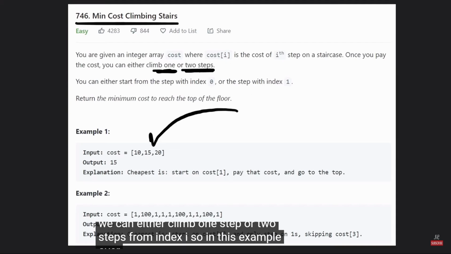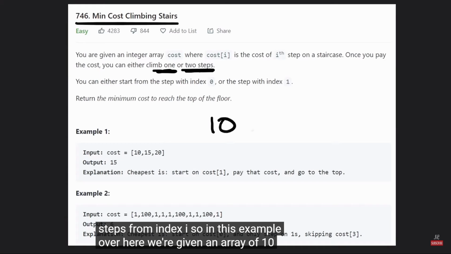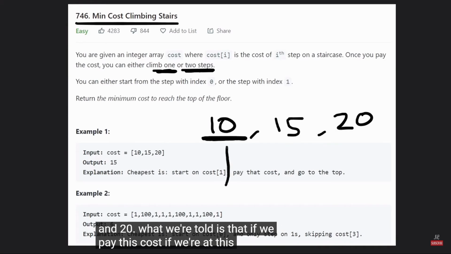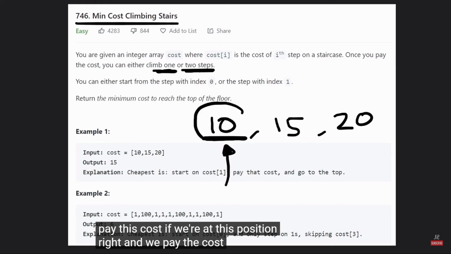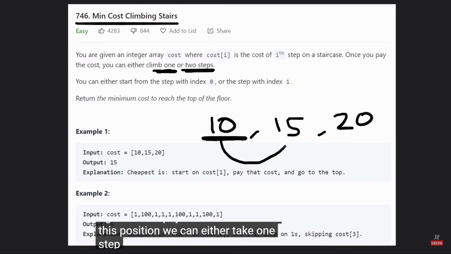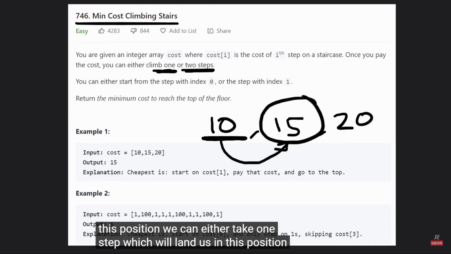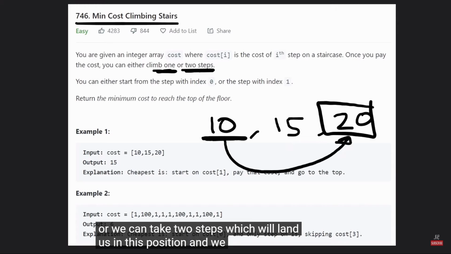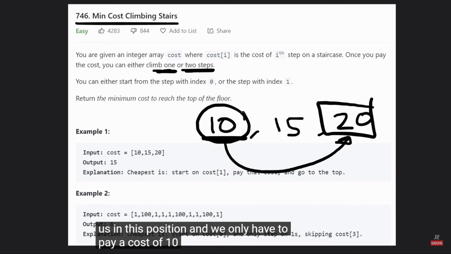So in this example over here, we're given an array of 10, 15, and 20. What we're told is that if we're at this position and we pay the cost of 10, from this position we can either take 1 step, which will land us in this position, or we can take 2 steps, which will land us in this position, and we only have to pay a cost of 10 to do that.